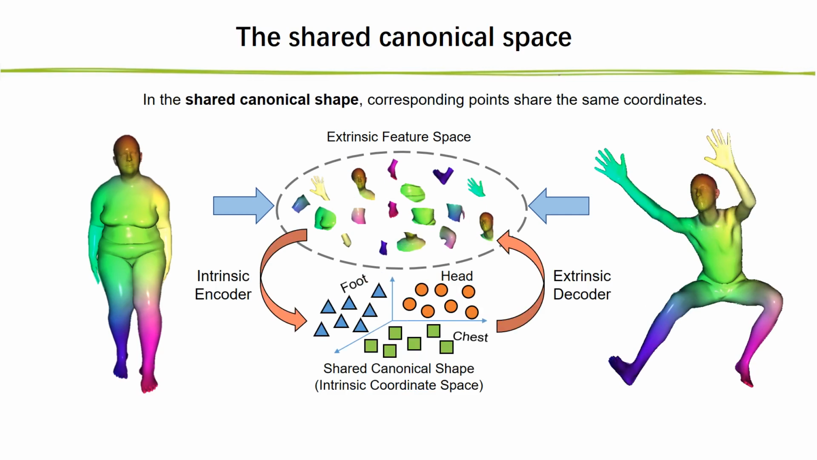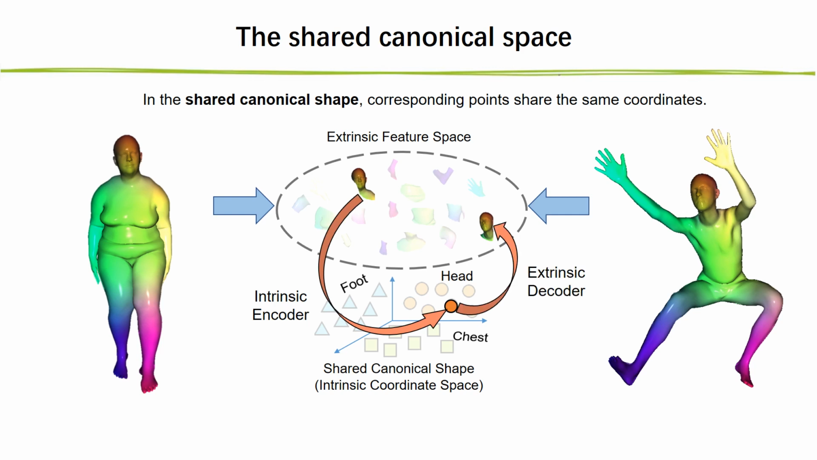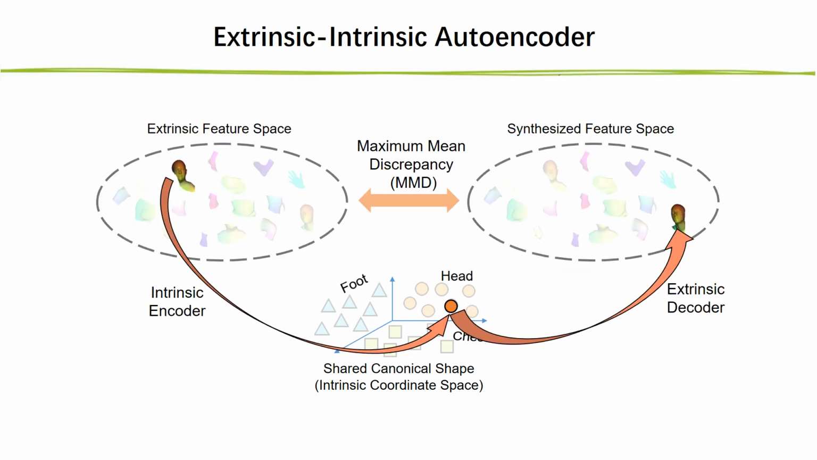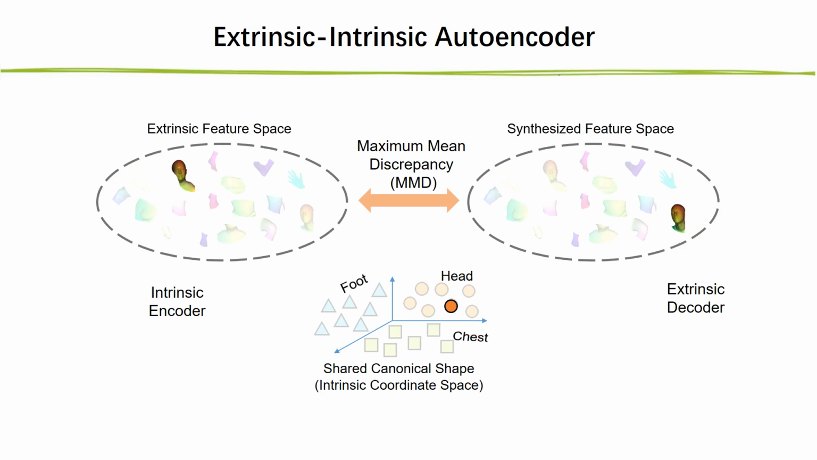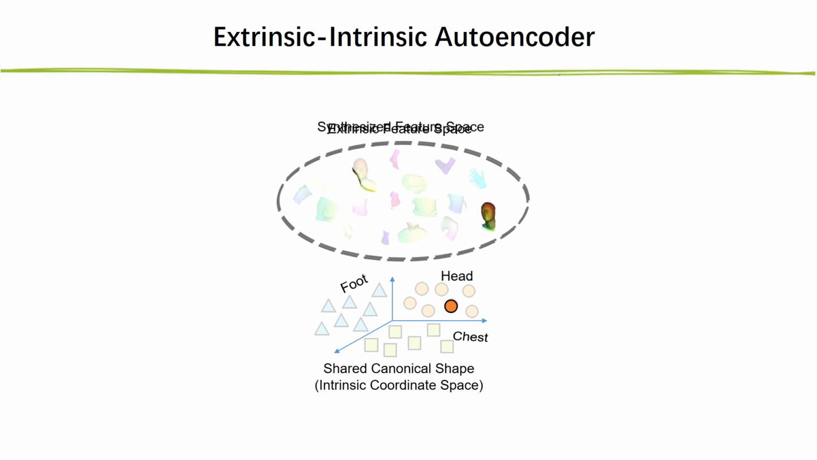We address the problem by proposing an extrinsic-intrinsic autoencoder to implicitly model a shared canonical shape where corresponding points share the same intrinsic coordinates. Then, we can use the canonical shape as a mediator to build connections between the corresponding features. Specifically, the intrinsic encoder first encodes source features into intrinsic coordinates, which are then decoded to synthesize corresponding target features. An MMD loss is further applied to mitigate the distribution divergence between the synthesized and original features.